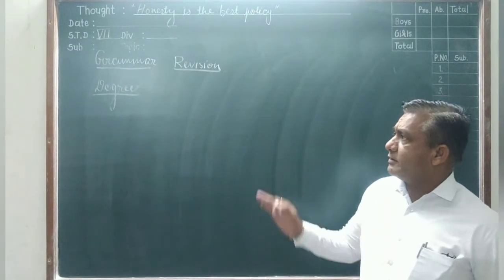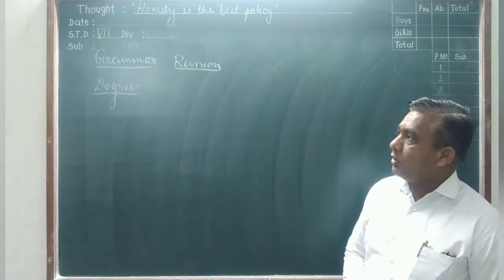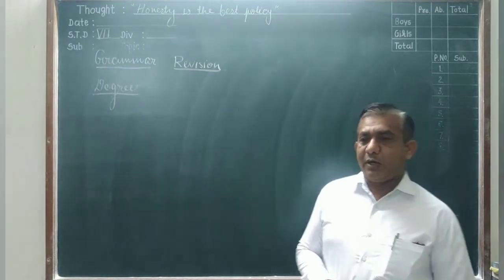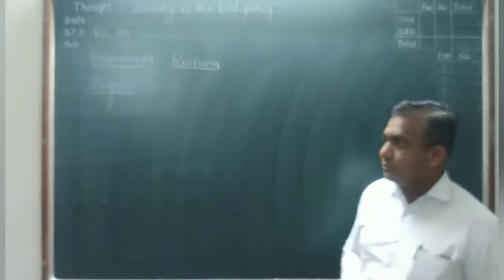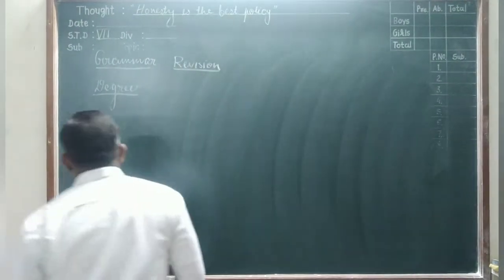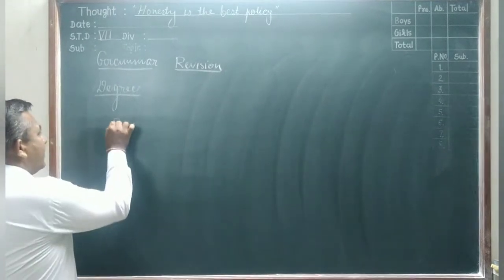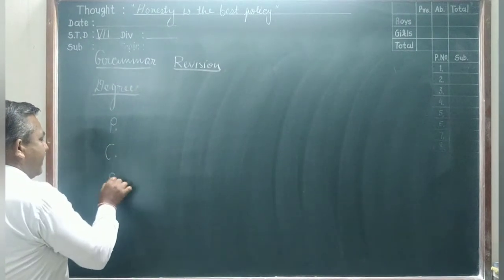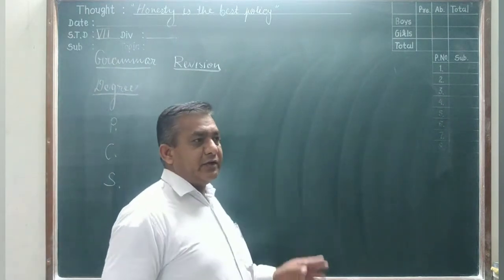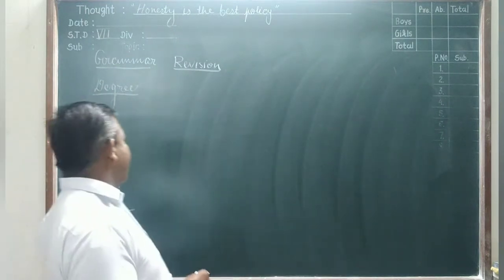We will learn here the revision of the degree. You know there are three kinds of degree: positive, comparative and superlative. First, you understand here the positive degree. Positive degree uses the pattern: subject plus verb plus